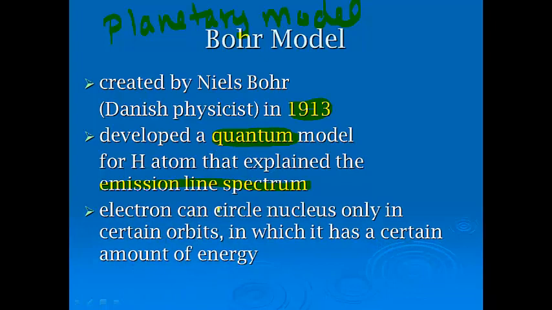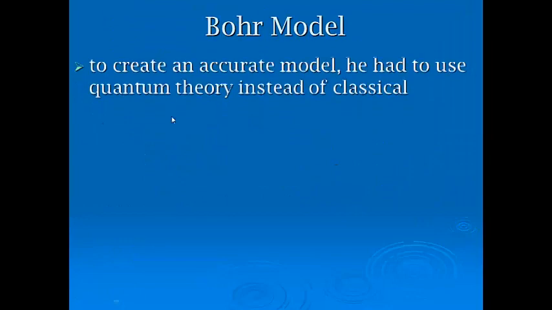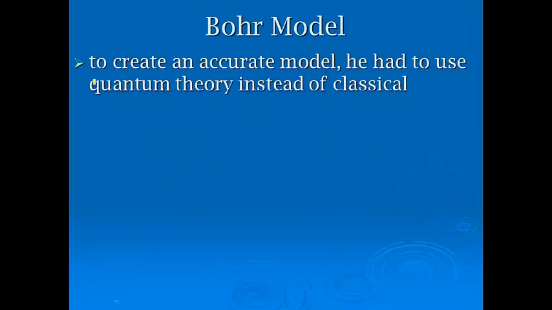Essentially what he said is that the electron can only circle the nucleus in certain orbits, and those particular orbits all have certain amounts of energy. So again, if there's our nucleus, n equals 1, n equals 2, n equals 3, and that's why we refer to it as the planetary model. Now, to continue with that, he had to create an accurate model. He had to use quantum theory instead of classical wave theory.